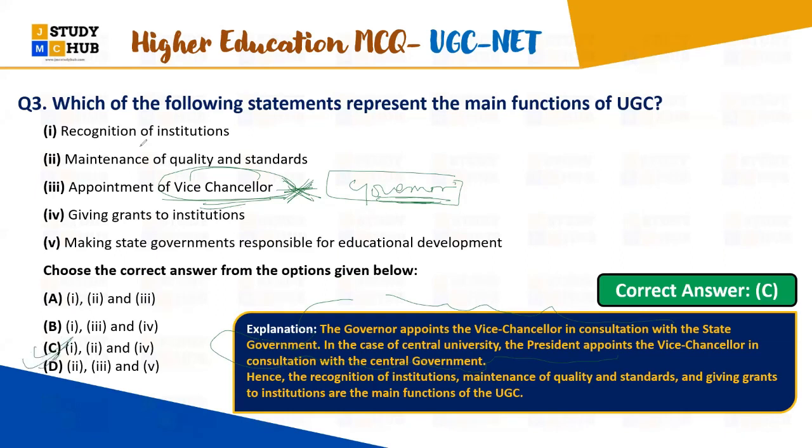Which one is basically one, recognition of institutions, it is very much important, that is the first it is about, right? And second, that is maintenance of quality and standards in higher education also, right? And giving grants also, right? So UGC also gives grants to the institutions as well, right? Apart from the recognitions. And number 5, it is about making the state governments responsible, right? Because UGC is a central body, right? UGC is a central body, and when we are talking about state government responsible for educational development, this is not